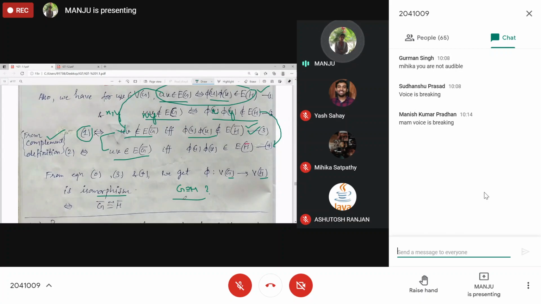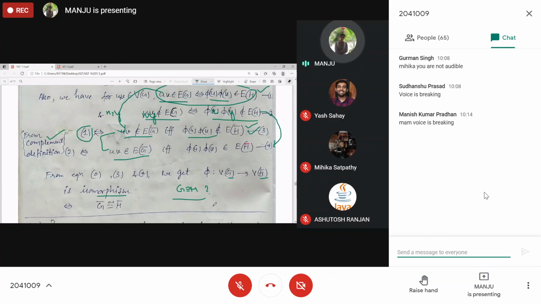So you can redraw one graph such that it forms the other one, and then you can define the map, if all the structural properties are the same. And if some property is not the same, then they will not be isomorphic.